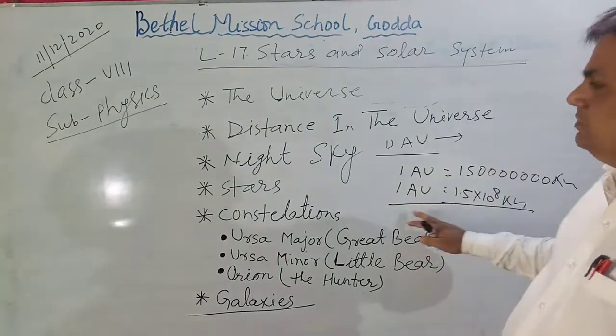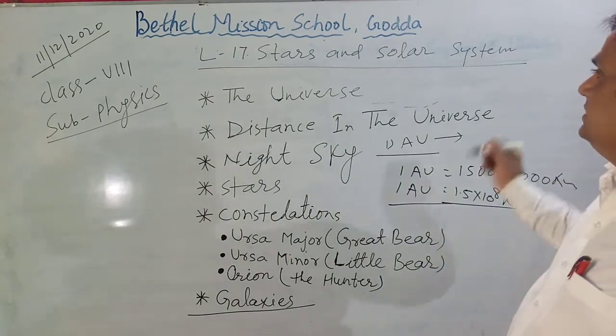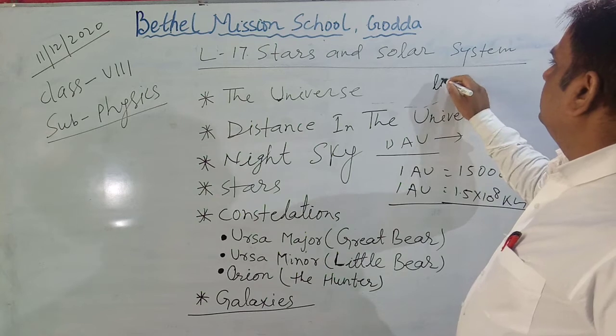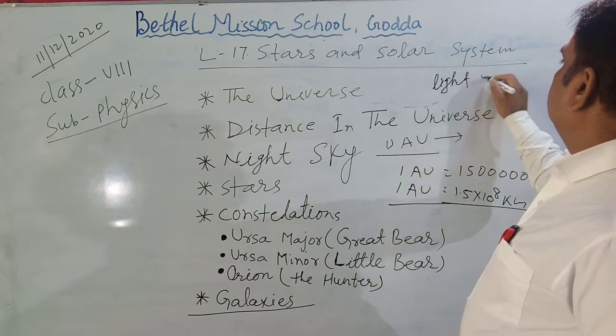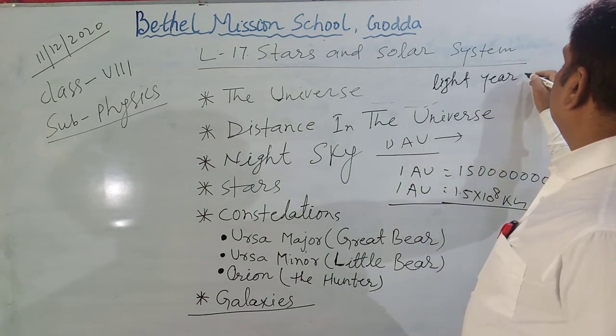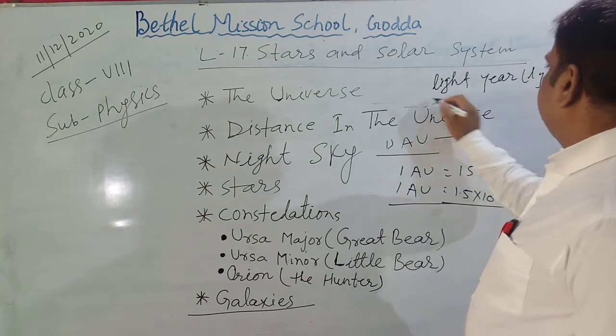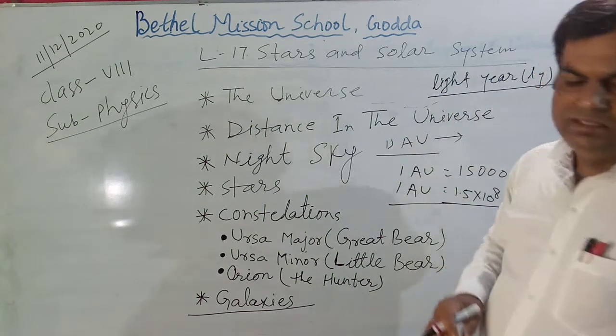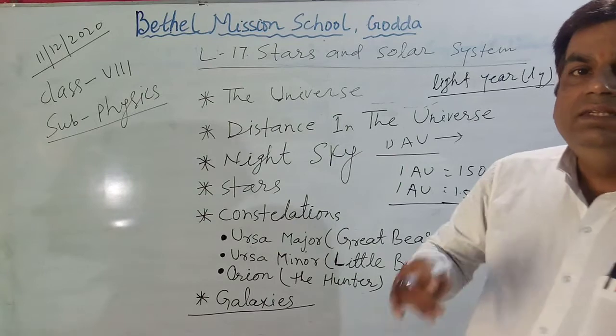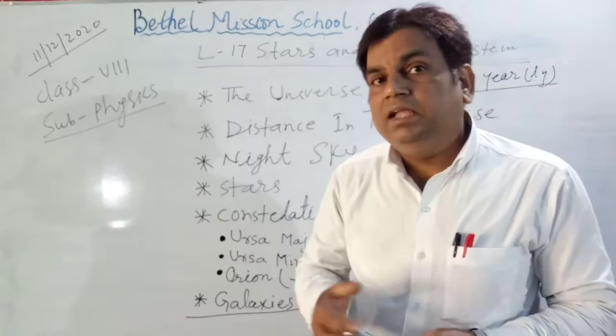Then the bigger unit than the astronomical unit is the light year, simply LY. Light year means the distance traveled by light in 1 year.